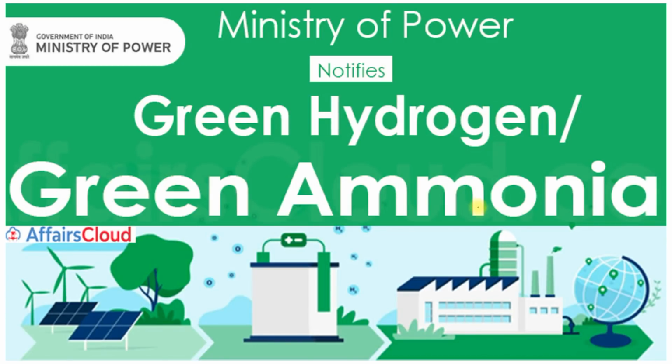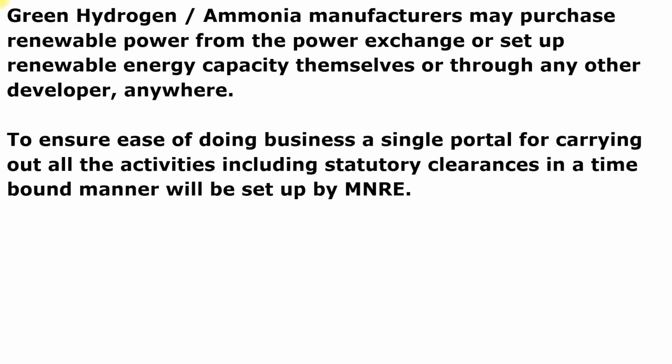Moving to next question. So Ministry of Power notifies green hydrogen and green ammonia program. So on the lines of the National Green Hydrogen Mission, which was launched in the year 2022, the Ministry of Power notified the green hydrogen as well as green ammonia implementation program by the concerned stakeholders.